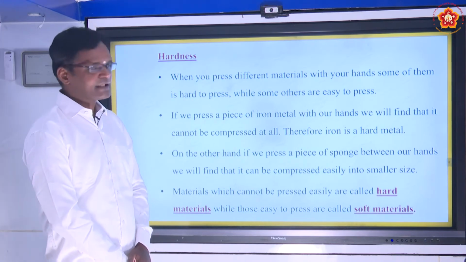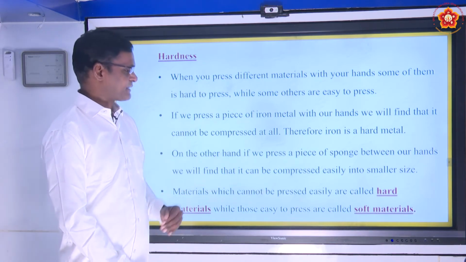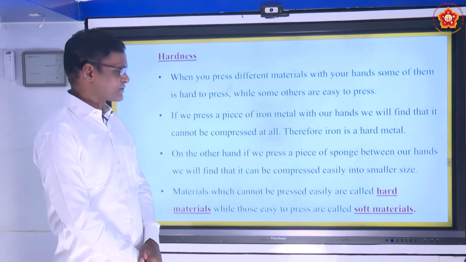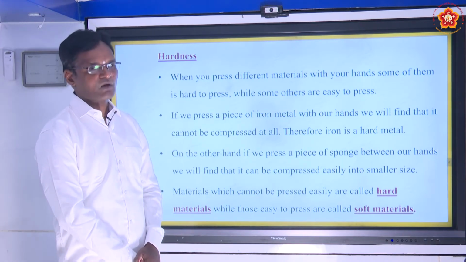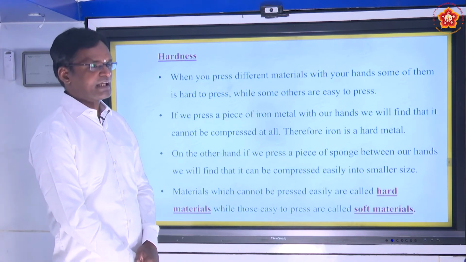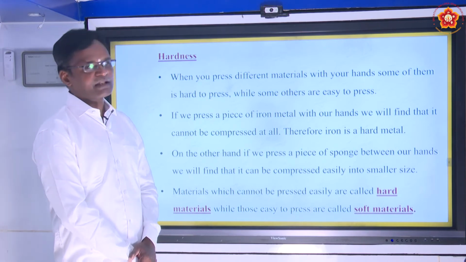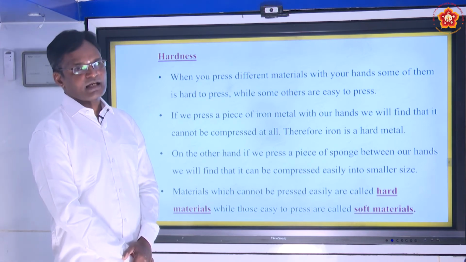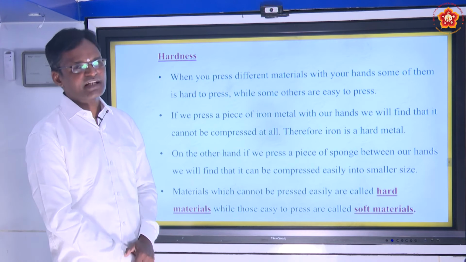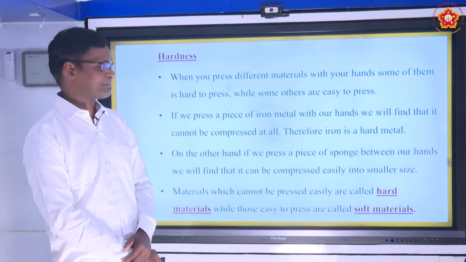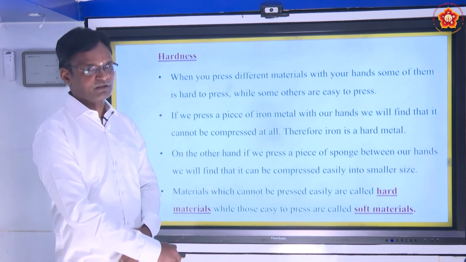Therefore, materials which cannot be pressed easily are called hard materials, while those easy to press are called soft materials. Example for hard material is iron, for soft material is cotton as well as sponge. We can take different examples. Not only these, there are different examples. For our convenience, we have taken these examples.